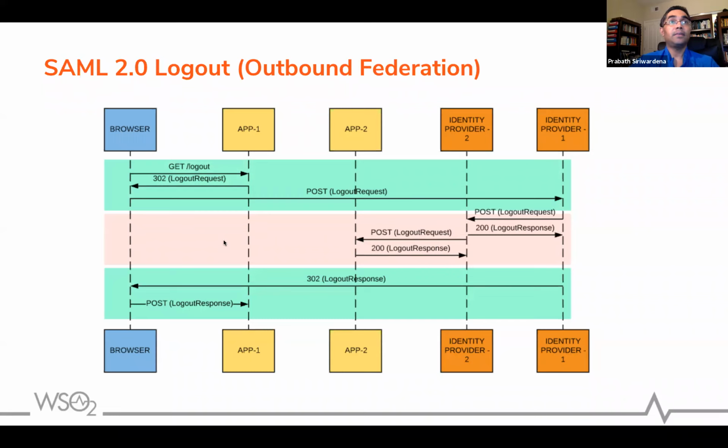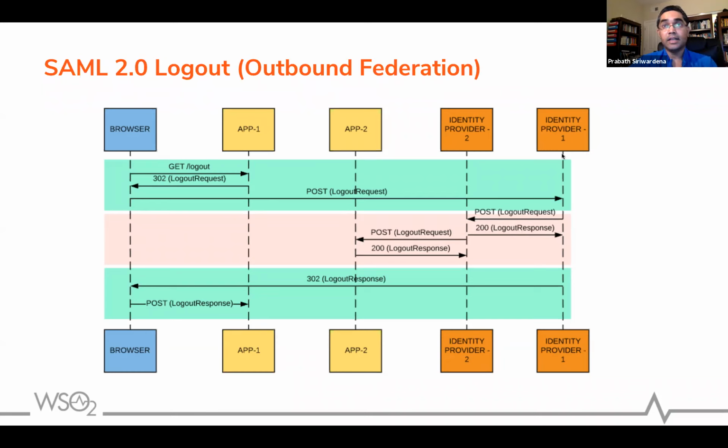Then SAML logout with outbound federation. This is the demo we did, right? It combines front channel with back channel. You send a logout request to IDP1. Then IDP1 will send a logout request to IDP2. In fact, this can be a post or back channel call, or it can itself be a front channel call. In the demo we saw it's a front channel call, but it can be a back channel call too.